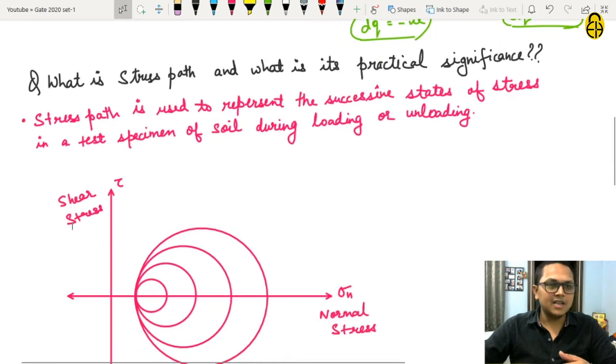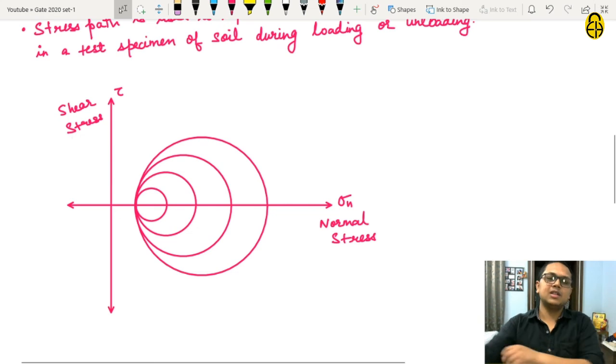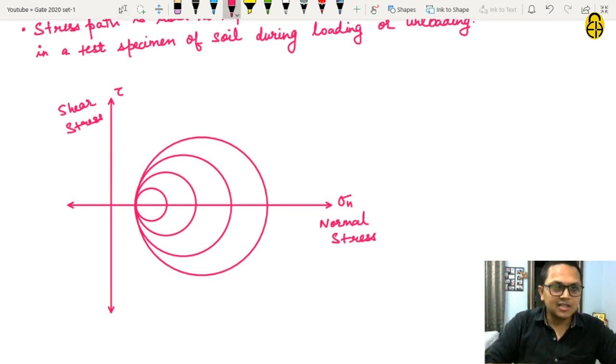So let us take an example of a series of Mohr circles as shown in the graph below. In this graph, I have shown a series of 4 Mohr circles which are the results that we get through laboratory experiments. Now a soil specimen is first subjected to a confining stress of sigma 3 and then a deviator stress is applied till failure, sigma 1.